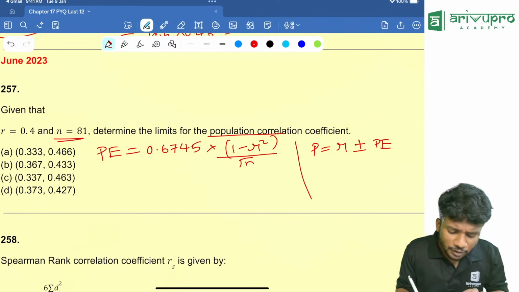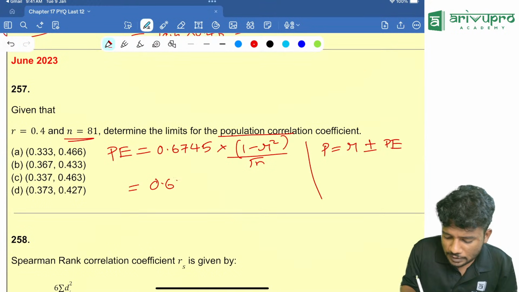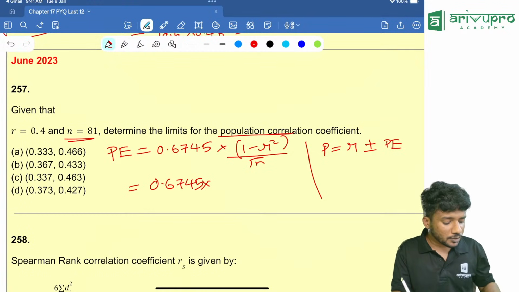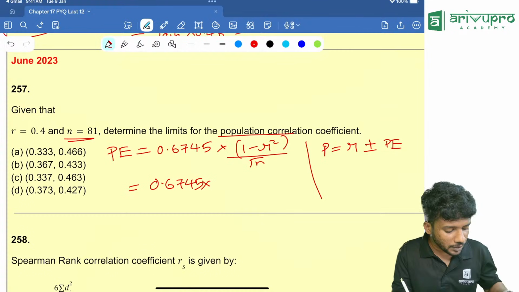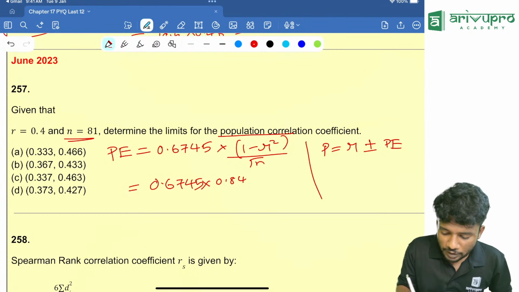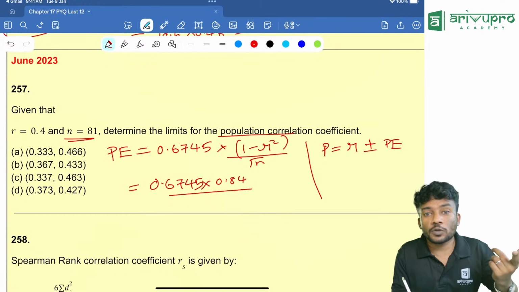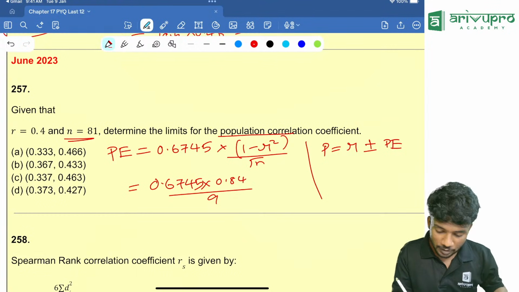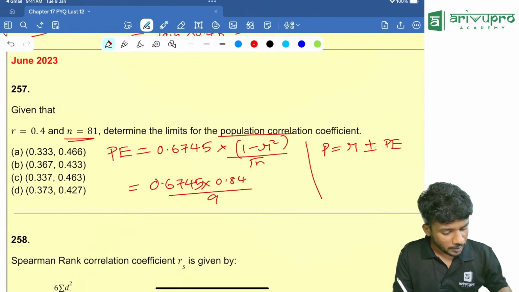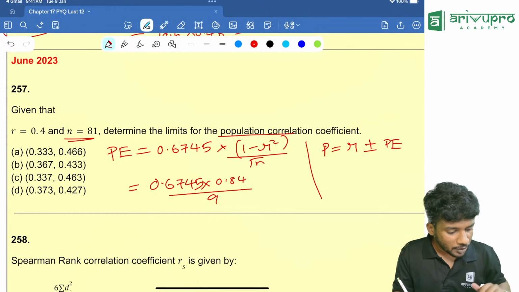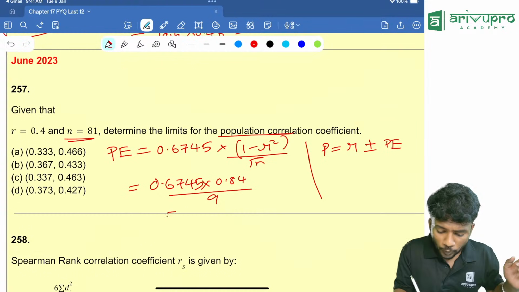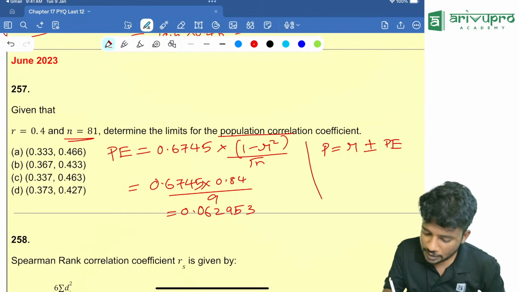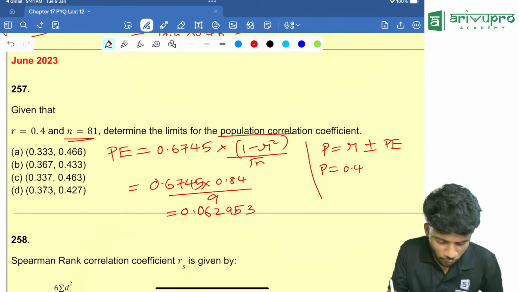Now people, what is the value of R? 0.4. So 0.6745 into 1 minus r square. How will you find 1 minus r square? R square is how much? 0.4 squared, then change sign plus 1, that is 0.84, divided by root of 81. Root of 81 is how much? 9 square is 81, so root of 81 is 9. Divided by 9, you will get 0.06295333. Yes. From that P is equal to, we have our value 0.4.